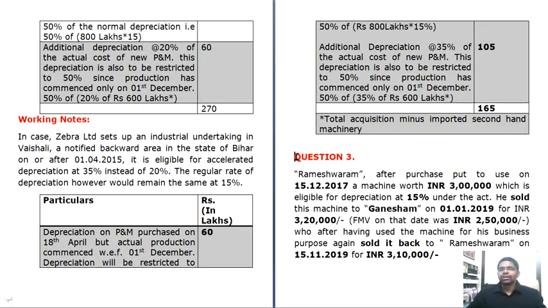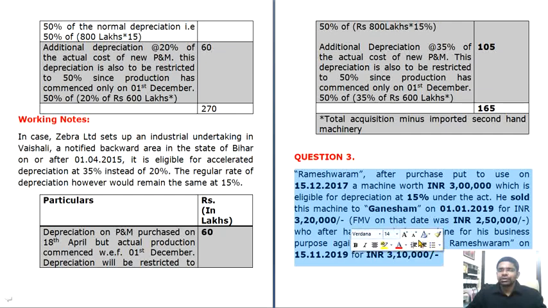Before we go forward, you should recollect Explanation 3 and Explanation 4 of Section 43(1). What do they deal with? One deals with when an asset is purchased for a price greater than what it holds in the market. And Explanation 4 deals with reacquisition of an asset which has already been sold. Here Rameshwaram has reacquired the asset which he has already sold, so Explanation 4 applies there.